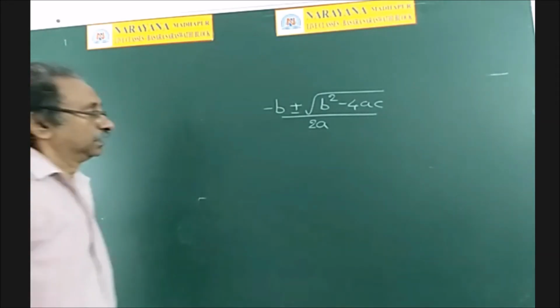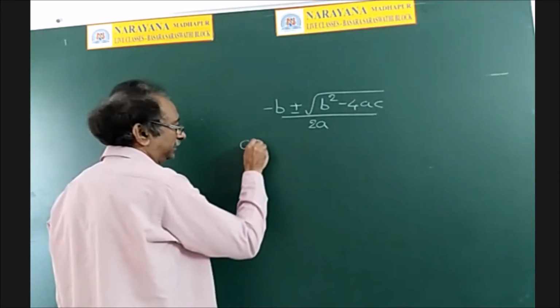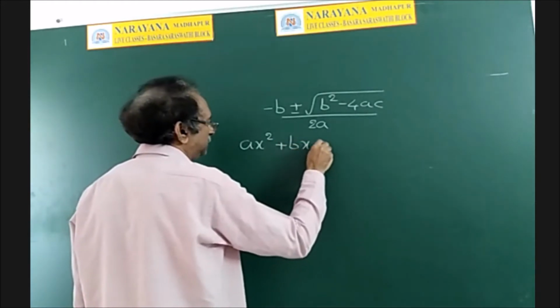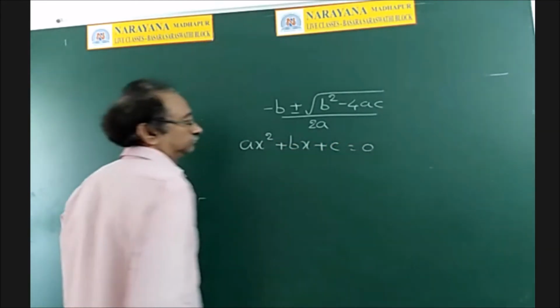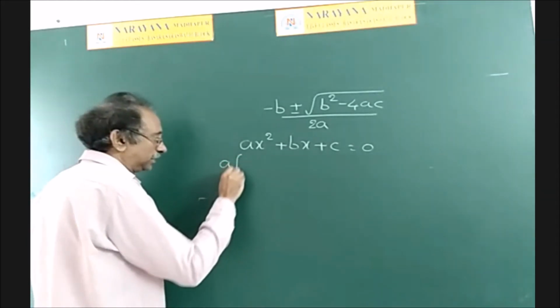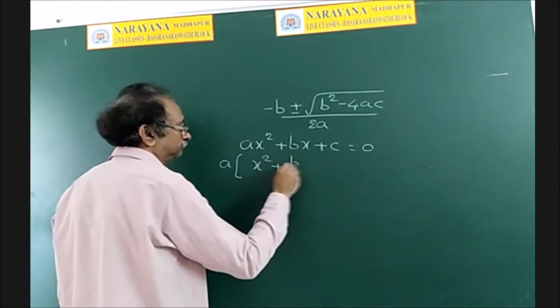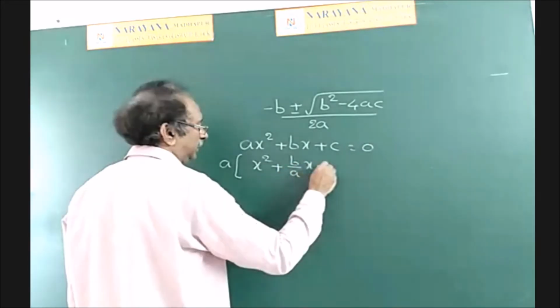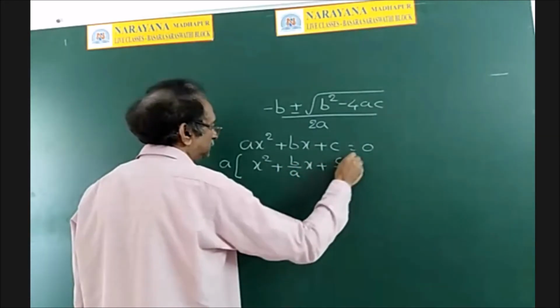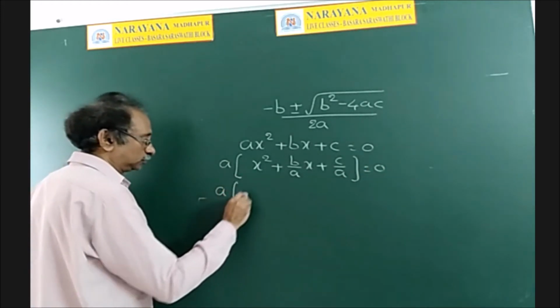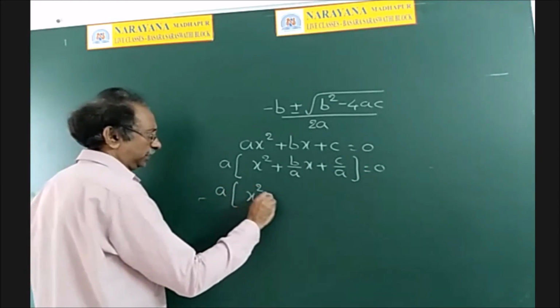Okay. Right. So how we got this? Let us see once. ax square plus bx plus c is equal to 0. Now take a common. So this is x square, this is b by a into x, plus c by a is equal to 0. So a into x square.